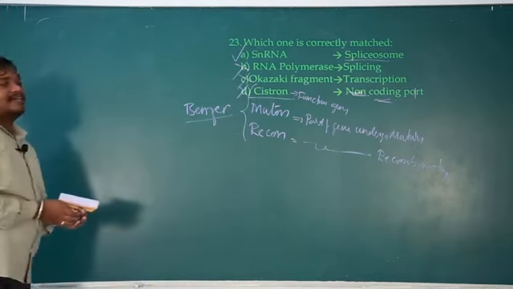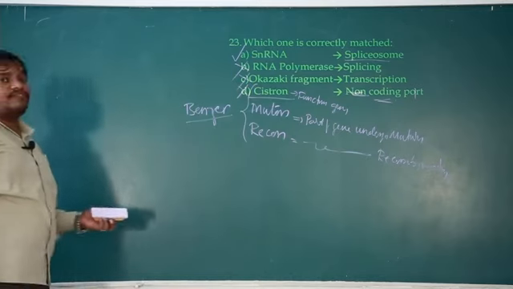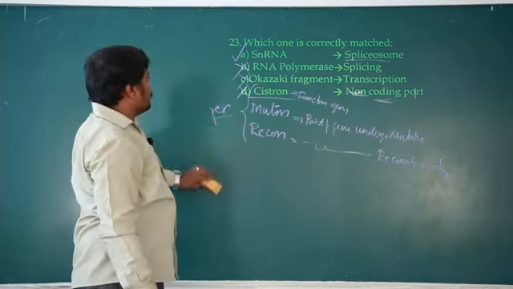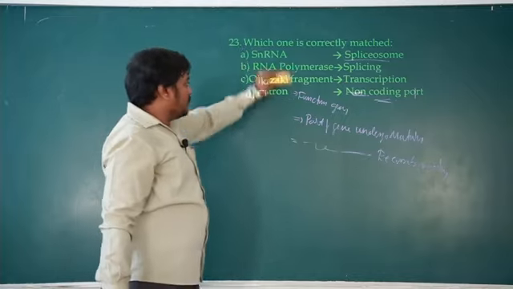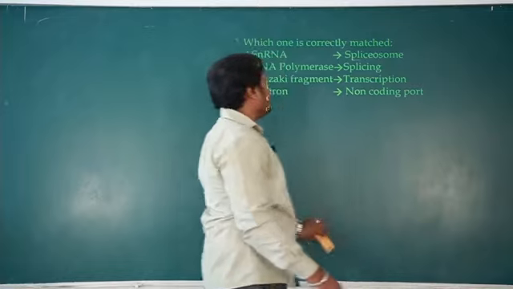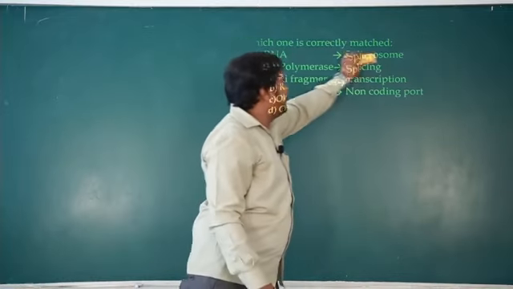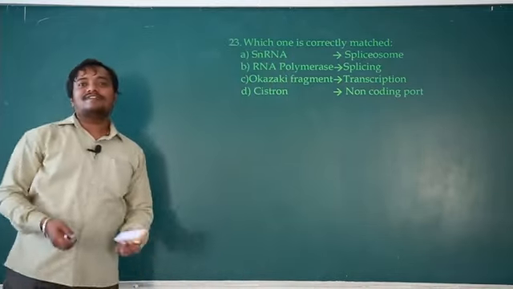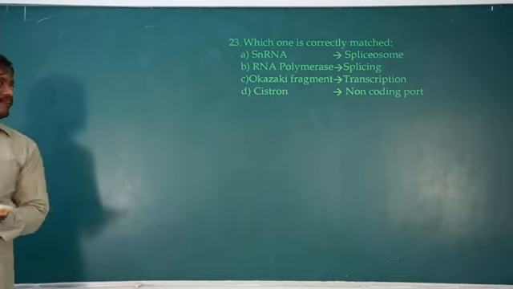Small nuclear RNA is a major component of the spliceosome. So the spliceosome is an enzyme complex involved in splicing, removal of exons and joining of introns, right? No, it is removal of introns and joining of exons.